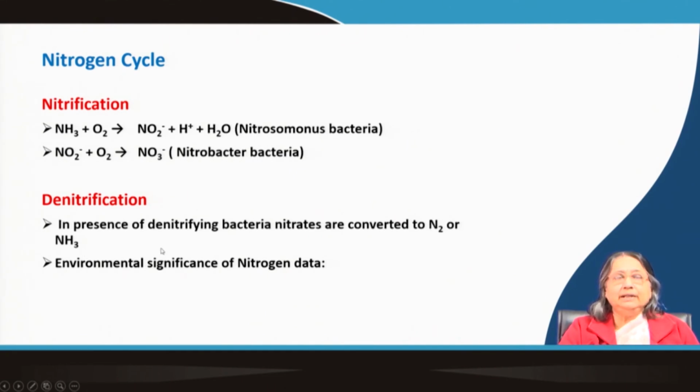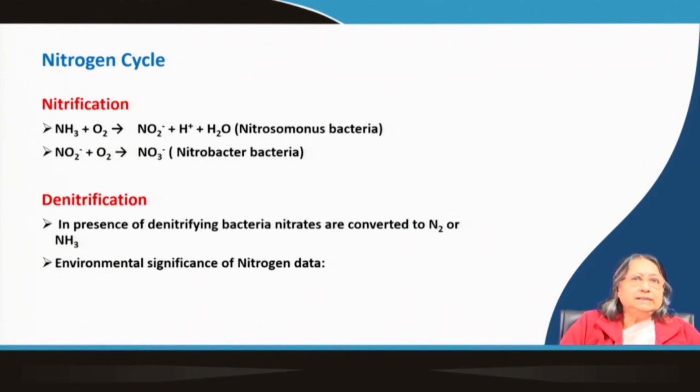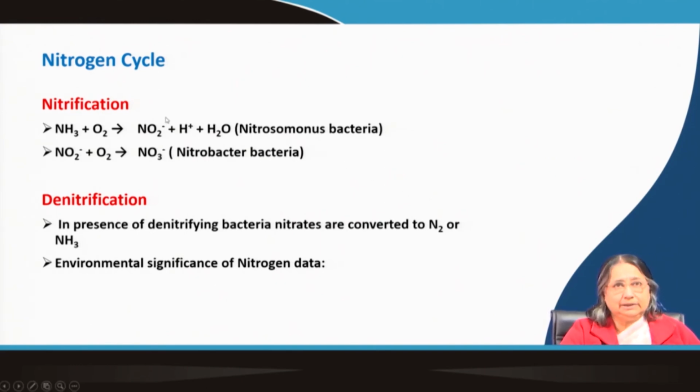And in the denitrification, you can see the opposite process is going on. So, here it is, say for example, NO2 minus, the oxidation state of nitrogen is plus 3, here it is plus 5. So, plus 3 it is going to 0 or plus 5 it is going to 0. So, this is the reduction. So, denitrification means a reduction process and nitrification means oxidation process, and under some special atmosphere it happens.